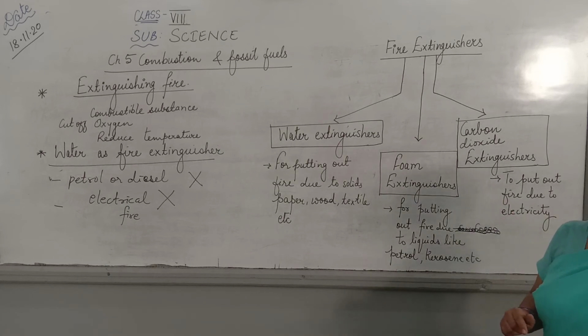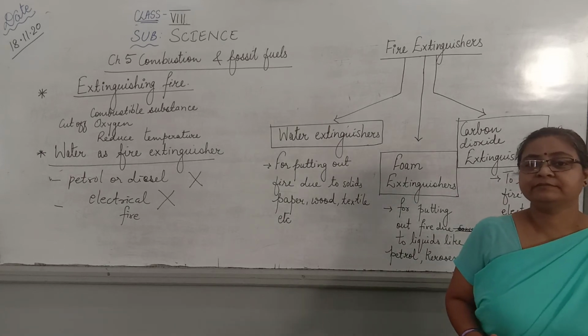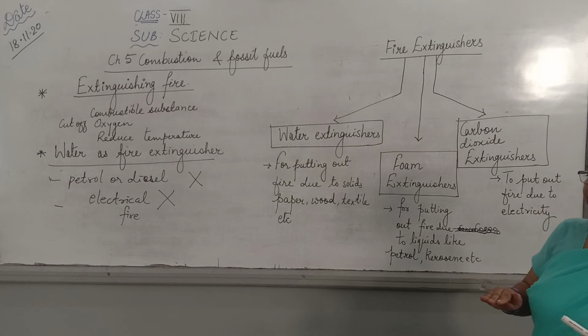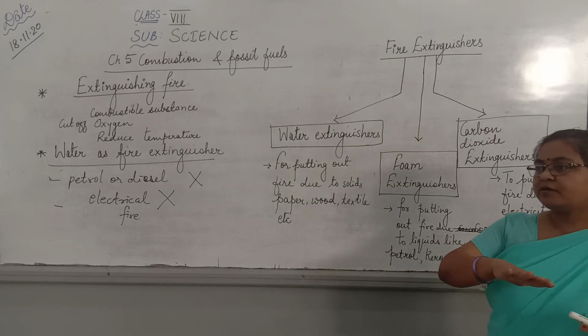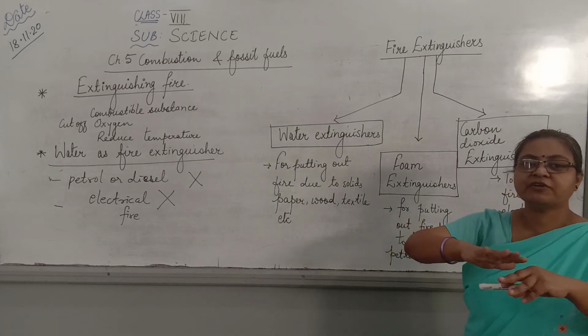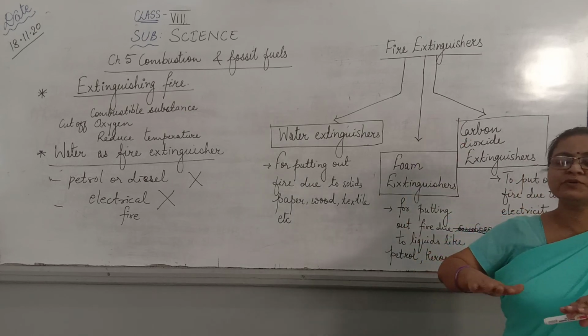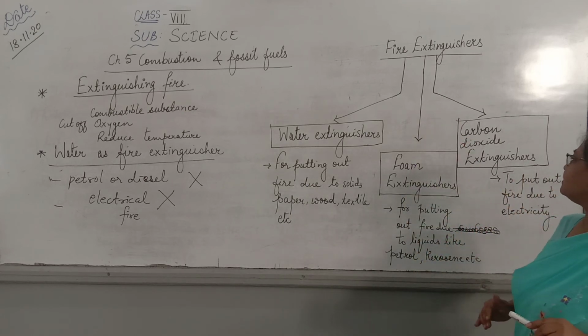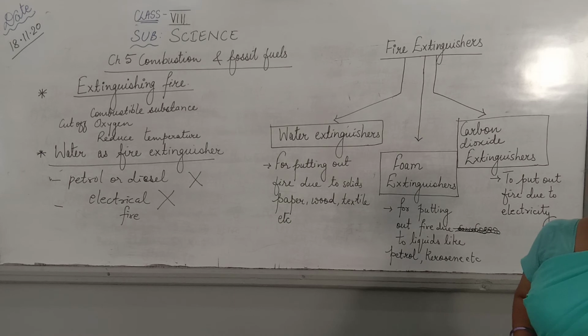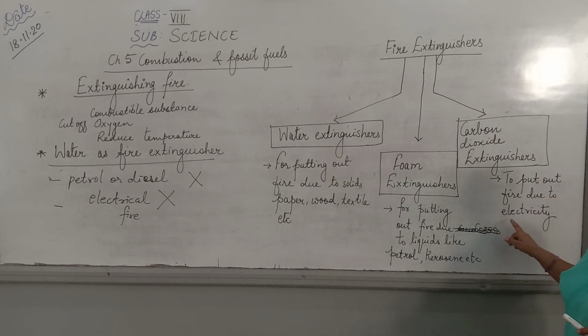Carbon dioxide is also heavier than oxygen. So, when you use carbon dioxide, it removes oxygen, or you can say it does not allow oxygen to come down, and so stops the fire from continuing. And it can be very safely used to extinguish fire due to electricity.